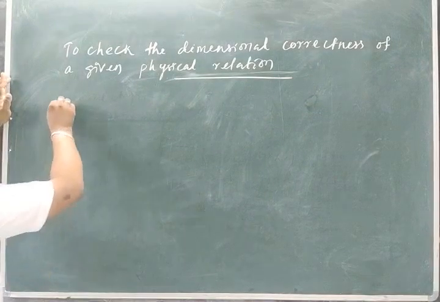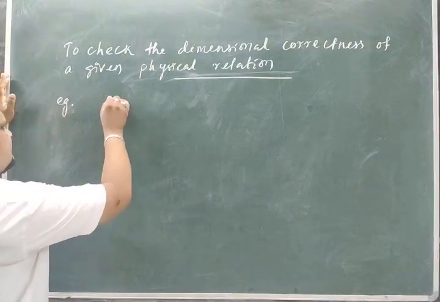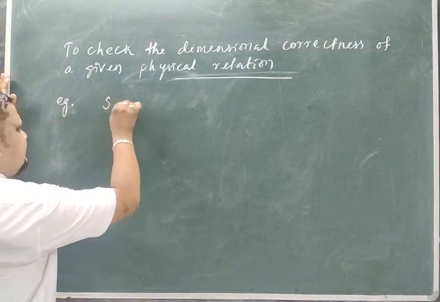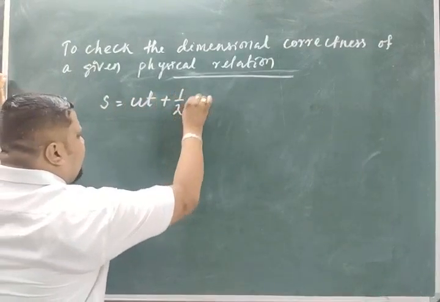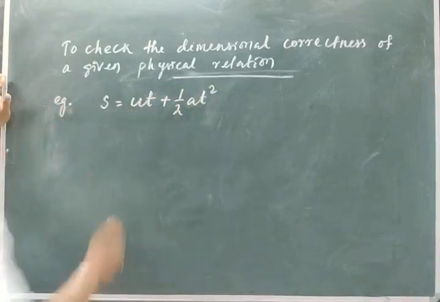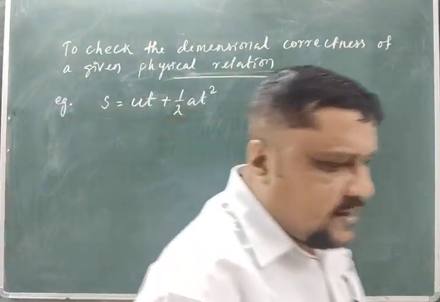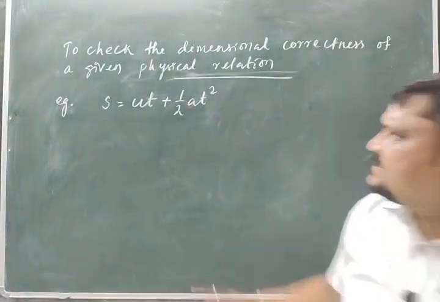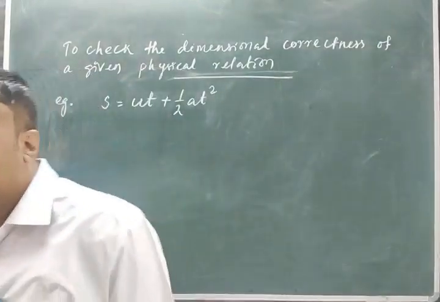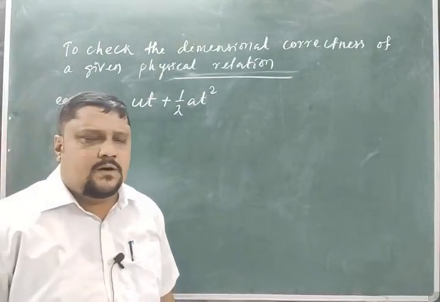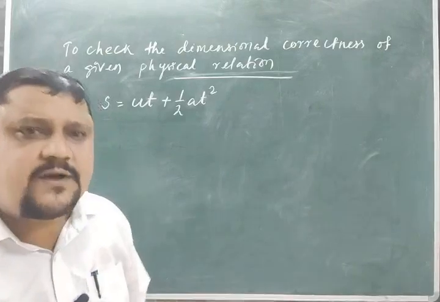Let me take an example of how we will find out. The equation is given: S is equal to ut plus half at square. It is given to me. So the question here is, check whether this relation is dimensionally correct or not.